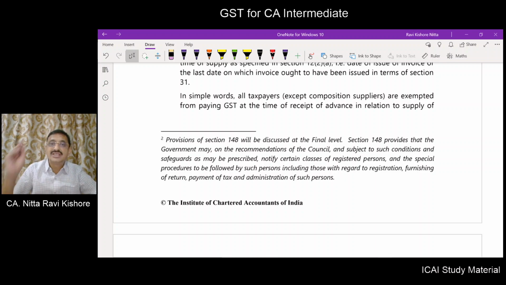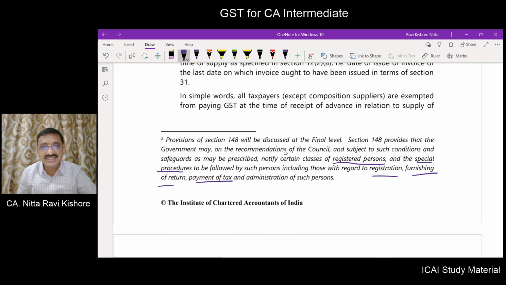The government, on the recommendation of the council and subject to such conditions and safeguards, notify certain class of registered persons and special procedures to be followed by such persons, including those with regard to registration, furnishing of return, payment of tax and administration of such purposes.